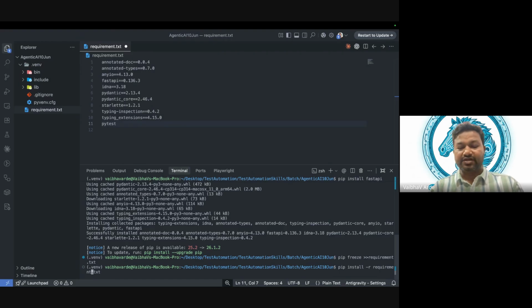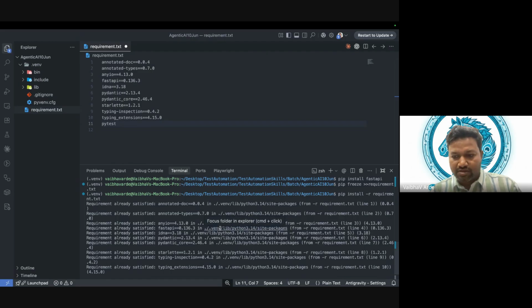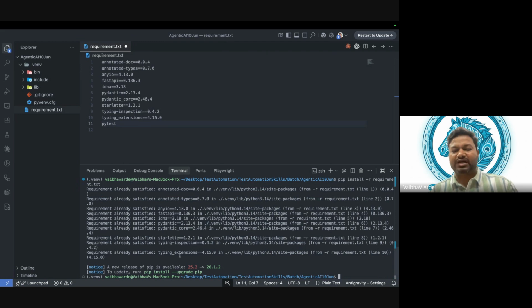Okay, and if I run this command, then you can see something is installed. What is that? Requirement.txt. So now what happens in the backend? It will go through this file and see which packages it has to install. It will see, okay, these are already installed, I need to install the rest. Okay, this is not saved.